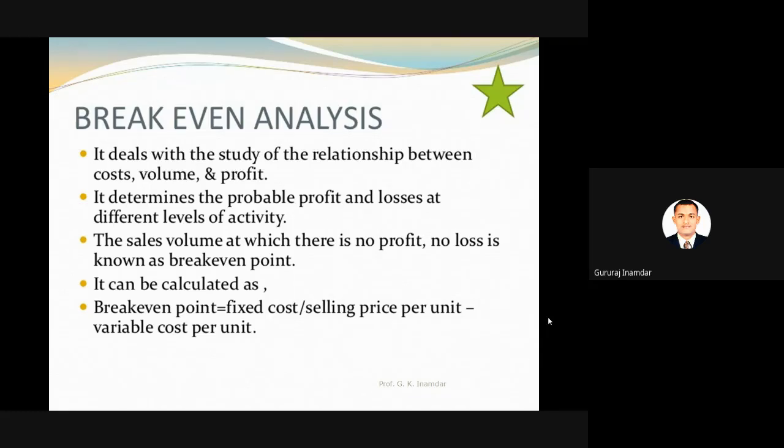The break-even point is nothing but whenever the profit is equal to loss. That point is nothing but break-even analysis. Whenever the graph goes upward, definitely it is profit. When the graph is below that break-even point, that will be the loss. The break-even point is equal to fixed cost. This is the formula, so we will see it later on.